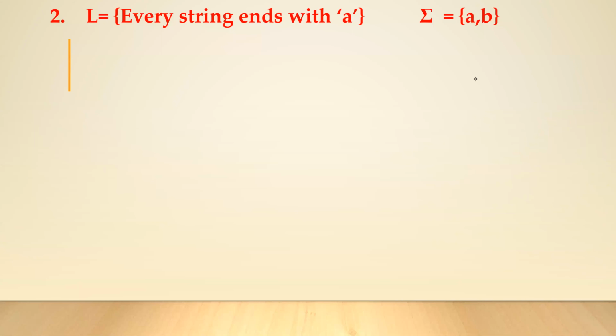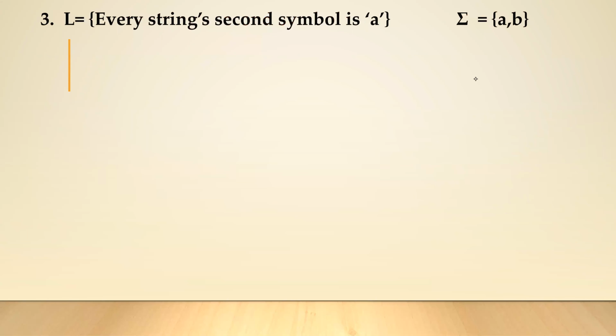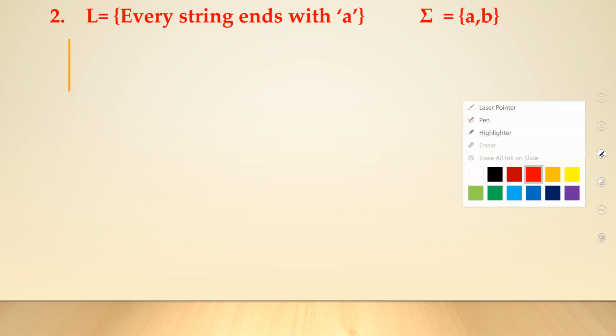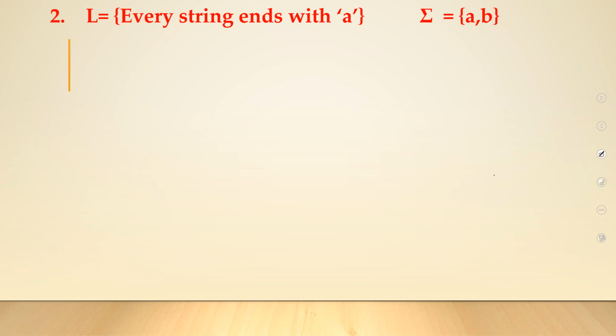So we'll continue with our equivalence of NFA and DFA. We'll go on to our second problem. Every string ends with a, over sigma equal to {a, b}. You have to make up an NFA and then convert it into a DFA.